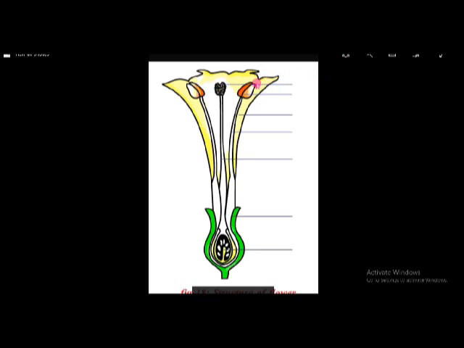If pollen grain reaches the stigma of the same flower, it is called self-pollination. If pollen grain reaches the stigma of another flower, maybe in the same plant or in another plant, that is called cross-pollination. Always plants prefer cross-pollination over self-pollination.